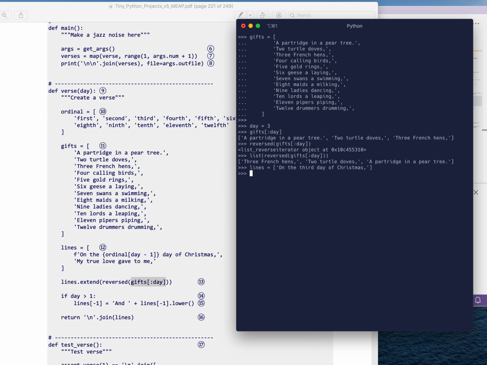So that's the first line. Given lines of that, we want to extend it. If I say lines.append this value here, a reversed GIFs of day, what do I get? Let's see, I must be missing a parenthesis. If I say what is lines, then it's "On the 3rd day of Christmas" and then this iterator object.